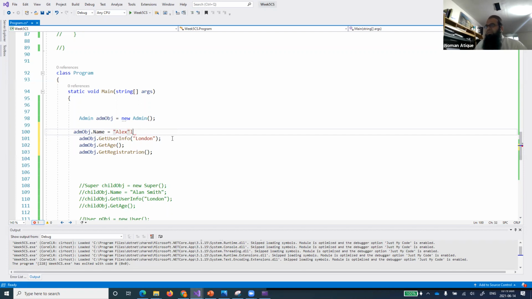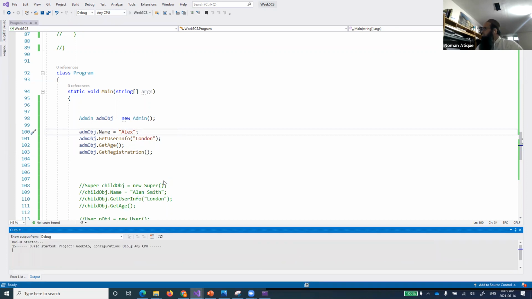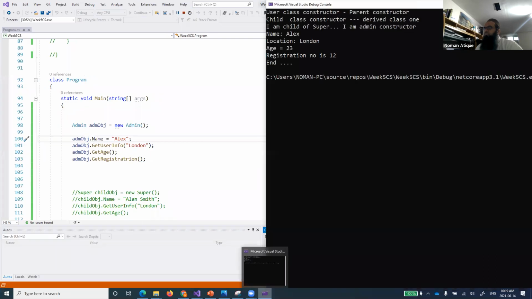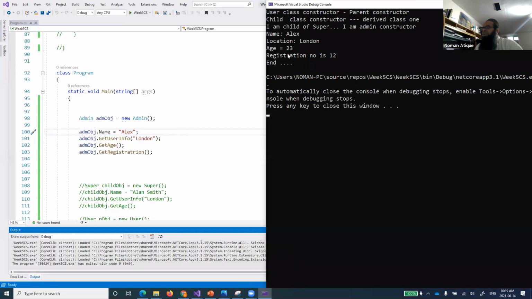Alex, whatever. Now let's run this one. Now you see what is happening. It says user child constructor, and child of super, name is equal to Alex, location is equal to London, age is equal to 23, registration is 12. And now these all are coming in sequence.